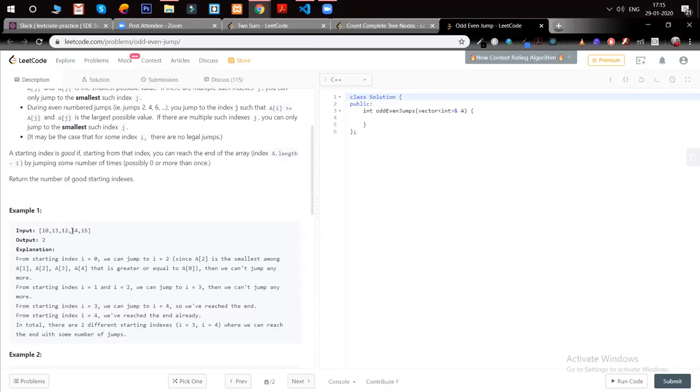So the numbers which are valid are 14 and 15 only. If we start from 14, the first jump will be an odd jump, and the number greater than 14 is 15 over here. So one possible way to reach the end is to start from 14, and the other way is to start from the last index only. So the output will be 2. There are only two possible ways to reach 15. Am I clear?